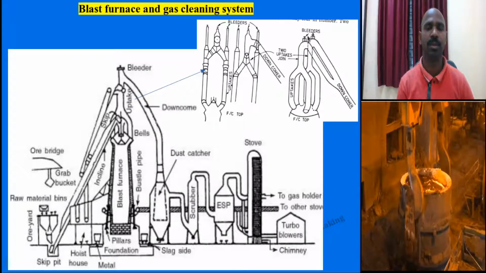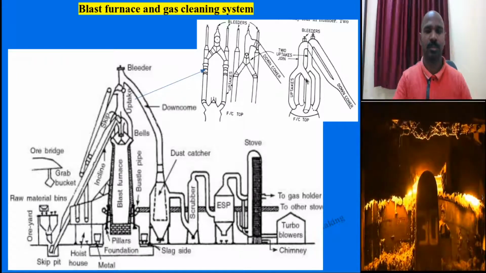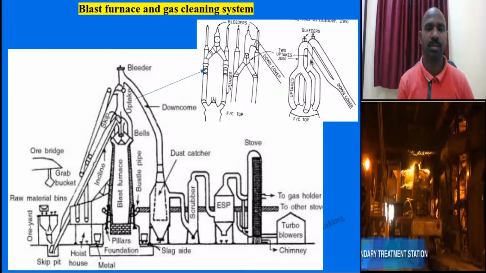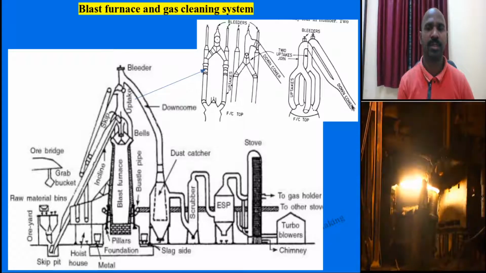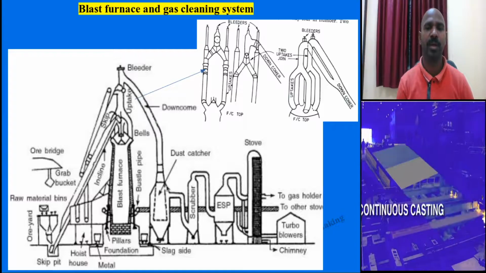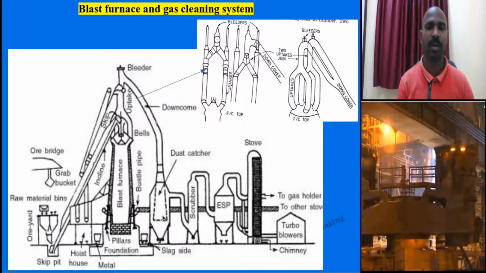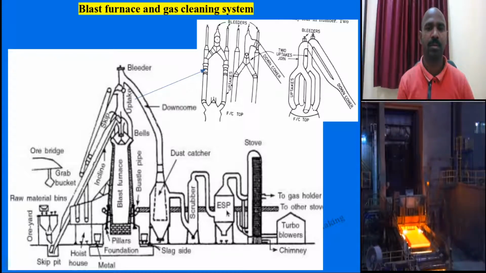These two have bleeder valves at the top, and one is connected to one duct and the other is connected to another duct. These two ducts are connected to one duct or pipe, which is called a downcomer. And this downcomer, with the bleeder valve, is connected to the dust catcher for further cleaning of the gas, and then the wet scrubber, then the electrostatic precipitator.